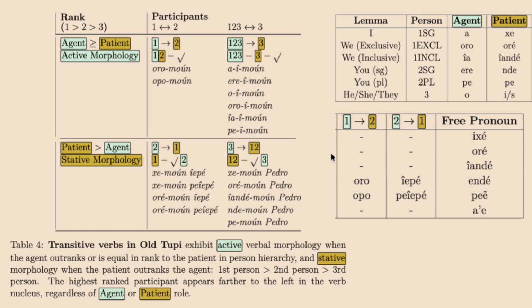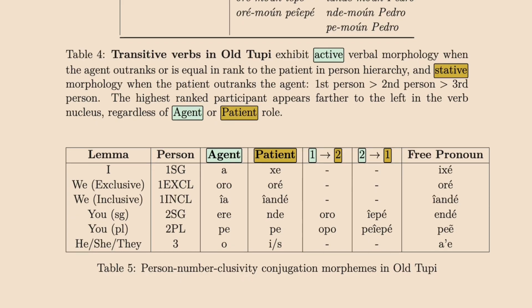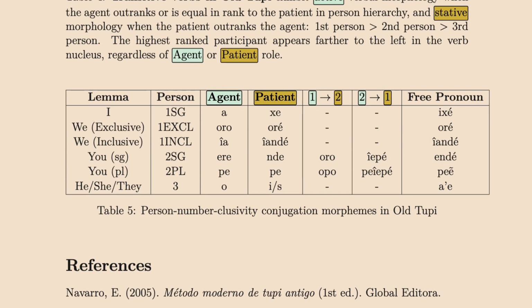So, when I recently hear people saying that the Jesuits simplified Old Tupi and that they changed it, this is very similar to how many other Tupi-Guarani languages work. It's very much similar. There's no question about it. It's very complex, and it's not something that the Jesuits could have made up unless they truly had God telling them in their ears exactly how all this stuff worked, right? That's the only way that they could have made this stuff up. So it's really impressive, and it's really fun to study this stuff when you see how complex some verbal systems are compared to English and Portuguese.